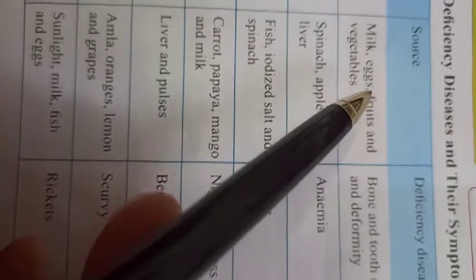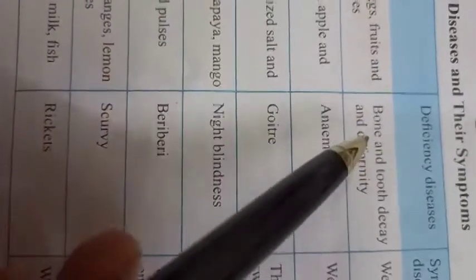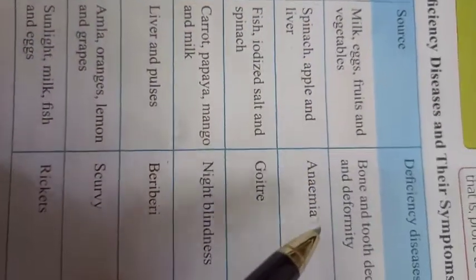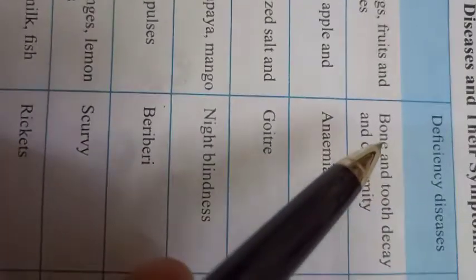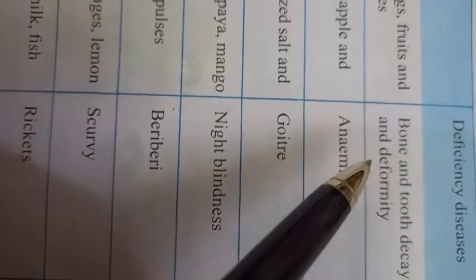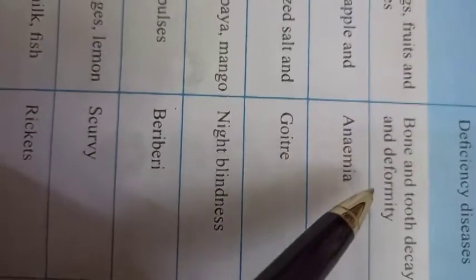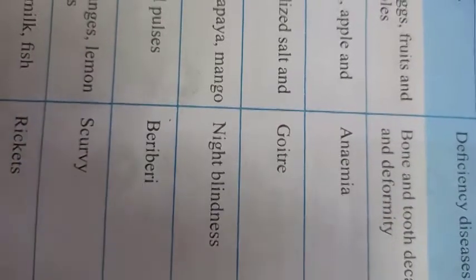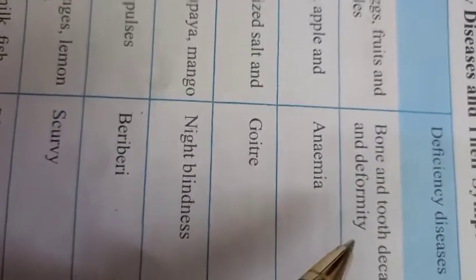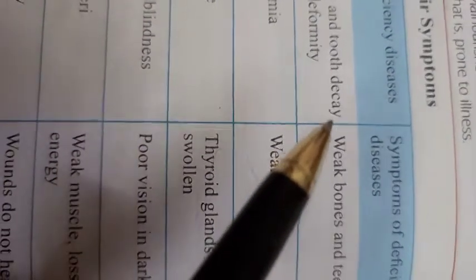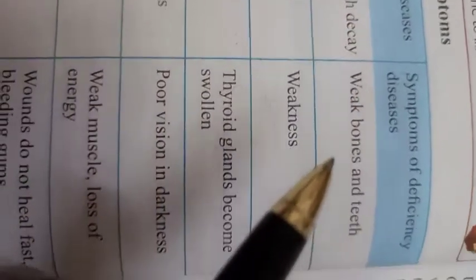Children, deficiency means kami ho jana, so because of the deficiency of calcium our teeth can spoil very fast and bones become weak, and deformity occurs, means bones will not become straight, they start bending. So these kinds of problems happen due to the deficiency of calcium.